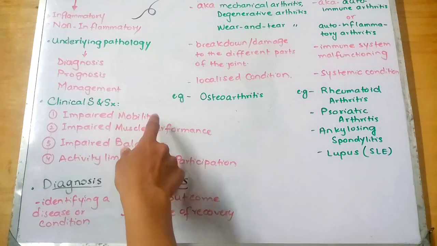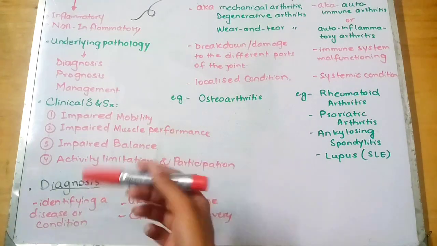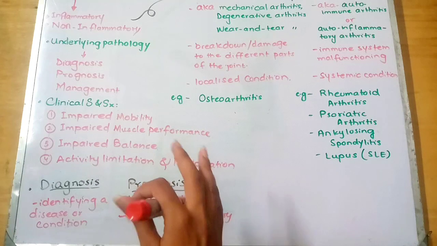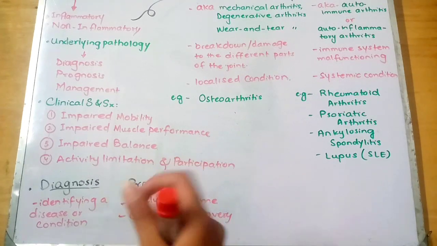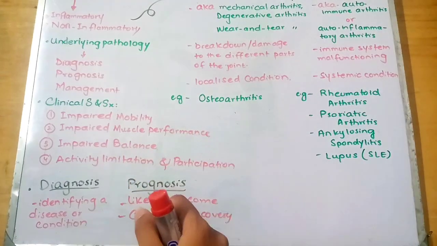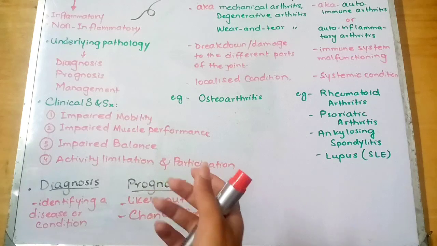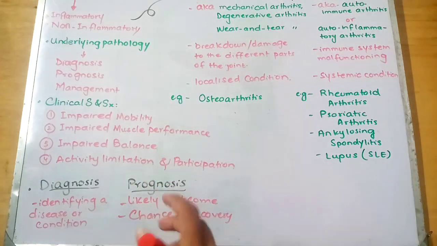Other signs can be the altered end feel. Now, end feel is basically the sensation or the feeling when you palpate the joint at the end of its available range of motion. Now, end feel in the arthritic conditions is firm unless the condition is acute. Which means that in the acute conditions, due to the muscle contracture as well as the joint and connective tissue contracture, there can be more severe condition, and in that case, the end feel may be guarded. It means that you may not be able to palpate the end feel there.